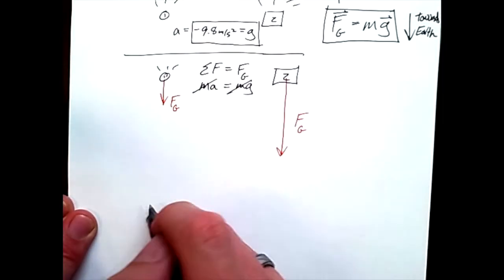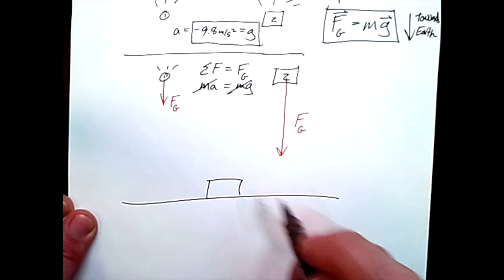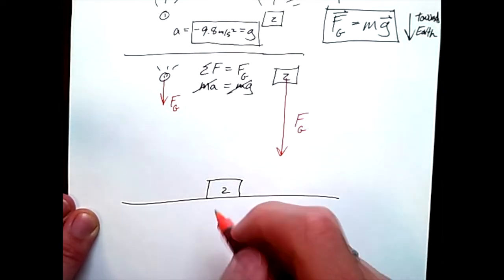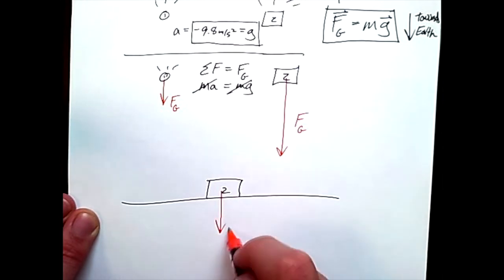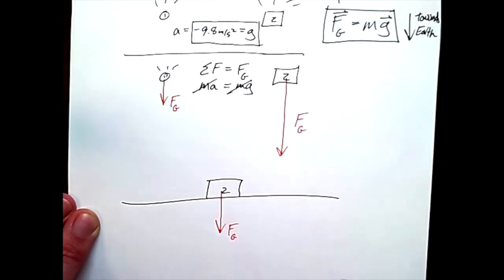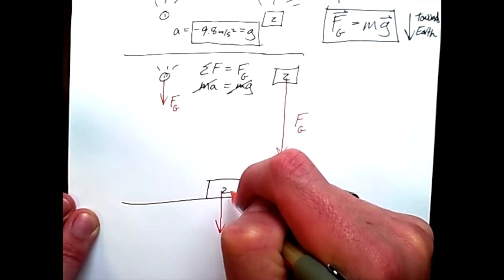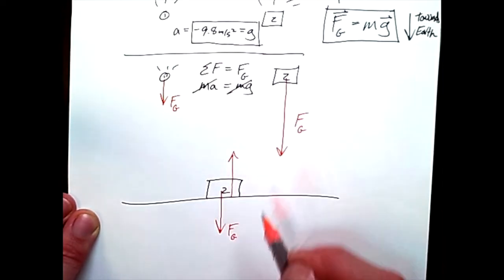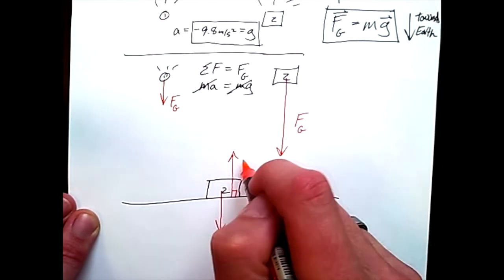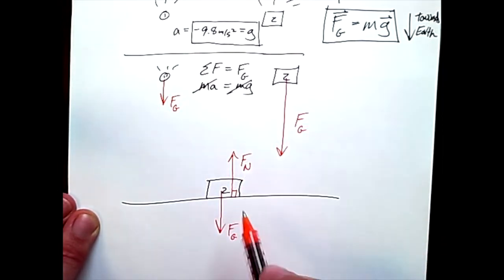What will be significantly relevant is when an object is actually finally at rest on the ground. If object 2 has fallen, hit the ground, and is now sitting stationary, it's important to note that if it is sitting stationary, there must be a force acting up to cancel out the weight force acting down, because otherwise it would be falling as it was in the previous picture. And so in terms of the forces, we discover that there is a force from the ground pushing up. This force is perpendicular to the ground and is called the normal force, F of n.